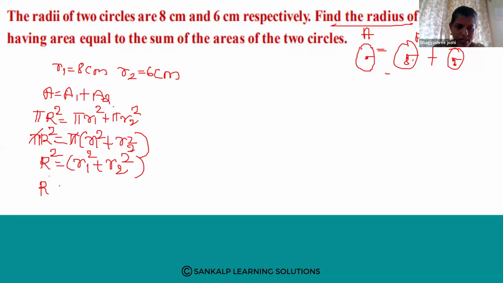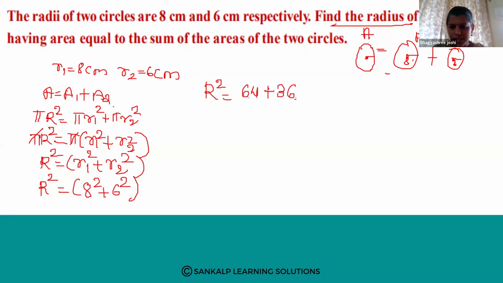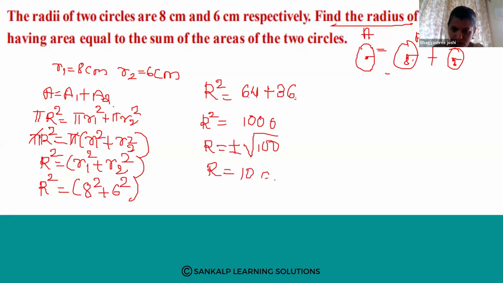So R square is equal to R1 value is 8 square plus 6 square. So R square is equal to 8 square is 64, 6 square is 36. If you add these two values, you will get R square is equal to 100. Right? So R square is equal to 100 means R is equal to plus or minus square root of 100. 100 is a perfect square number. What is the square root of 100? 10. Therefore, radius is 10 centimeter.